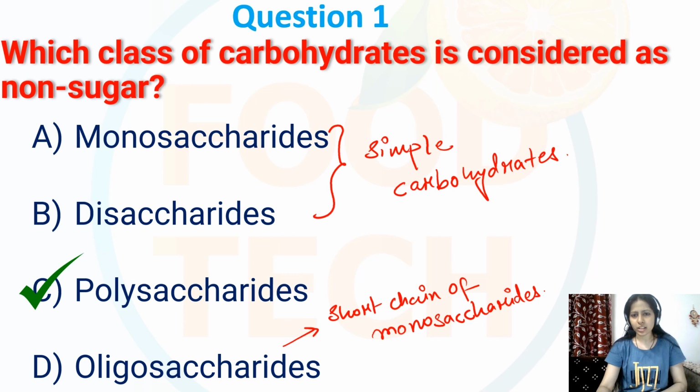Polysaccharides are the long chains of monosaccharide units, but these are generally not sweet, and thus they are considered as non-sugars. So my correct option is option number C, that is polysaccharide.